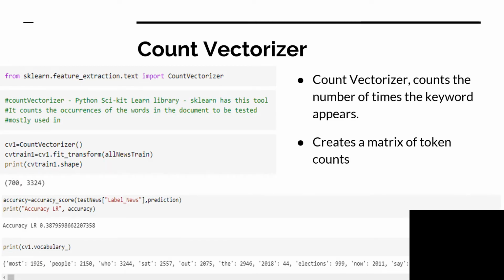Here is the count vectorizer implementation. The count vectorizer counts the number of times a keyword appears, and it creates a matrix of token counts. Since we are dealing with textual data, this was the first step I thought should be implemented. After the fit transform method was applied, there are 3,324 words, a bag of words, created by this model. At the bottom is the vocabulary.